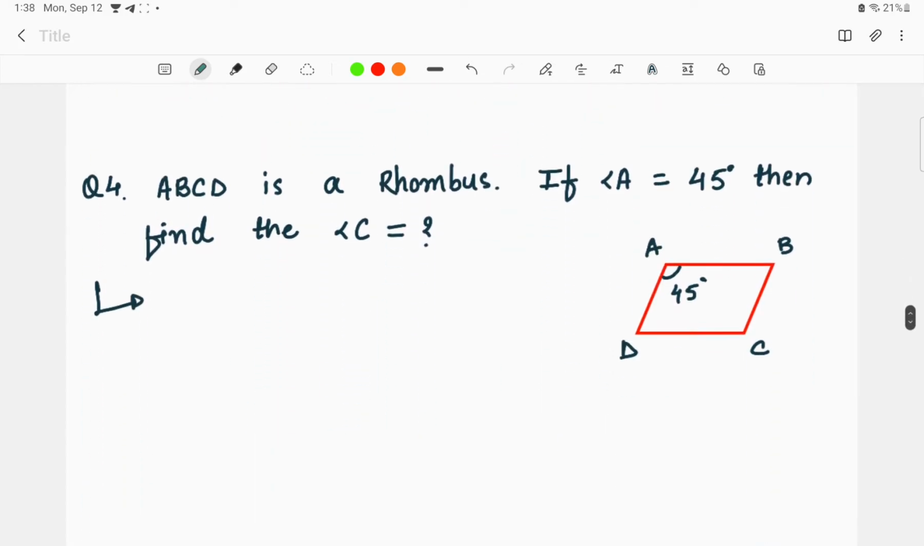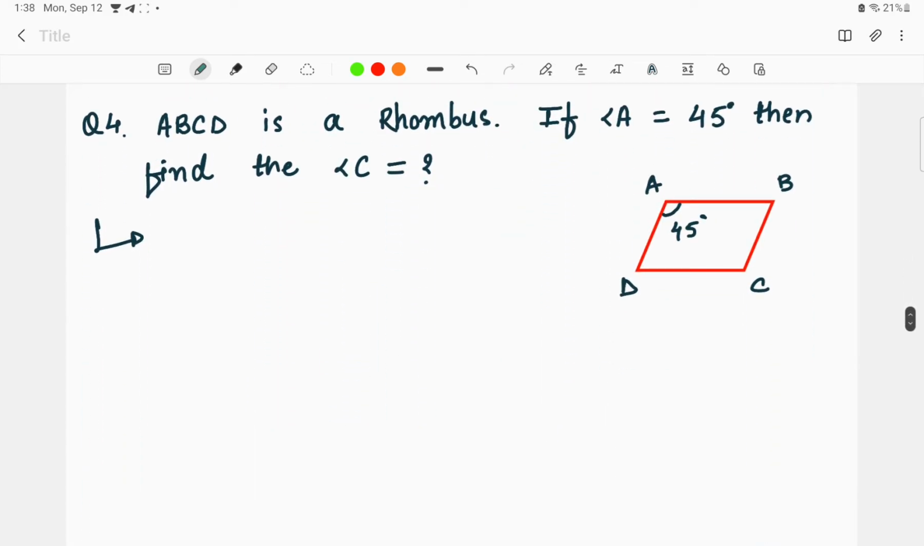So moving to question number 4 now. ABCD is a rhombus given over here, right? If the angle A is equal to 45 degrees, then find the angle C. The question can be asked like this to you: if the angle DAB is equal to 45 degrees, then find the angle BAC also, right?